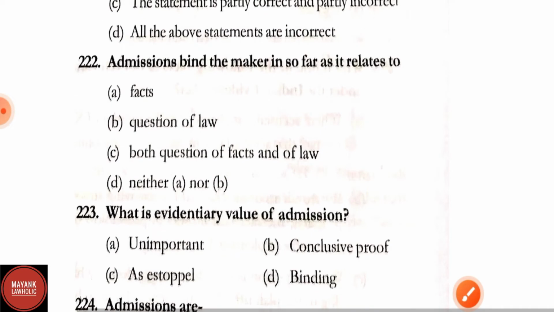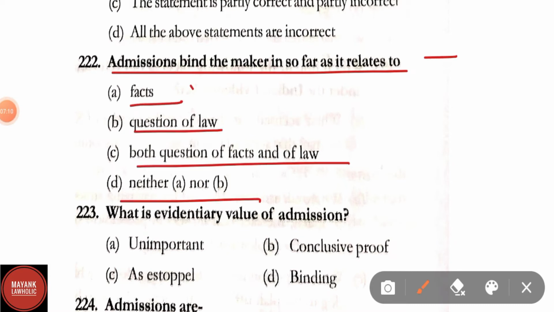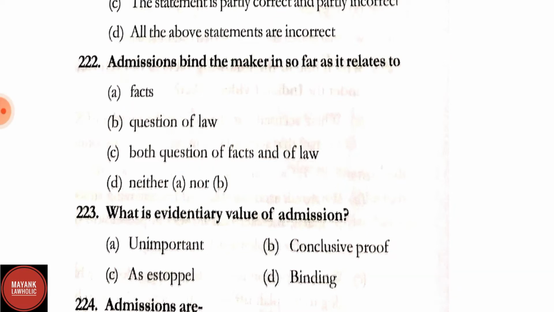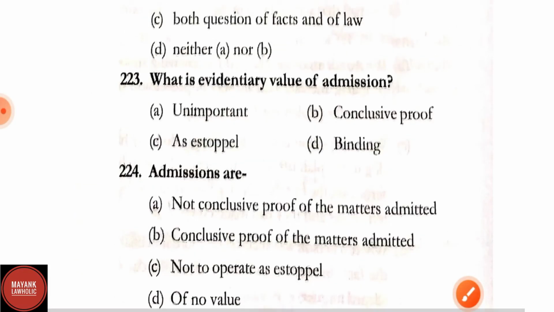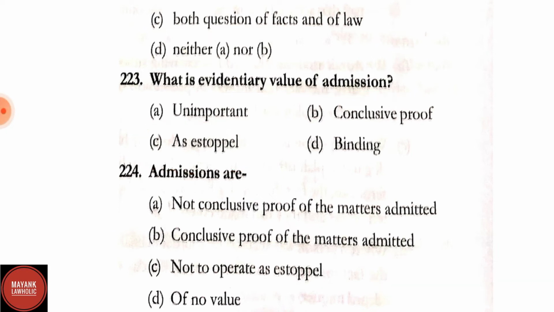Question number 222. Admissions bind a maker insofar as it relates to: A, facts; B, question of law; C, both question of facts and law; D, neither A or B. Correct answer is option A, that is facts. Question number 223. What is evidentiary value of admission? Option A, unimportant. Option B, conclusive proof. Option C, as estoppel. Option D, binding. Here correct answer is option C, that is as estoppel.